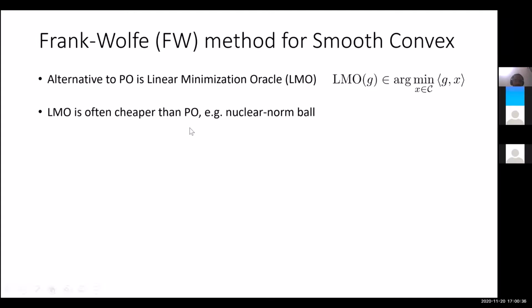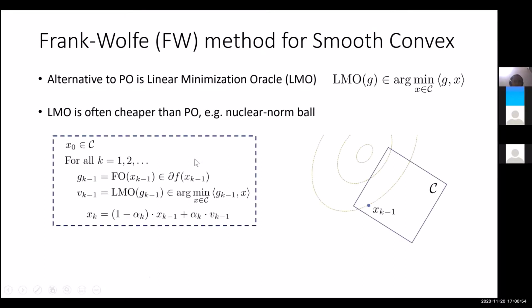For example, in the context of the nuclear norm ball, linear minimization consists of computing the top singular vector, whereas the projection oracle requires us to compute the entire SVD. Computing the top singular vector is much cheaper compared to computing the full SVD of the matrix. So the Frank-Wolfe method does the following. We are at the point x_{k-1}, and it computes the gradient g_{k-1} at x_{k-1}. Then it asks the linear minimization oracle which point in the constraint set has the minimum inner product with g_{k-1}.